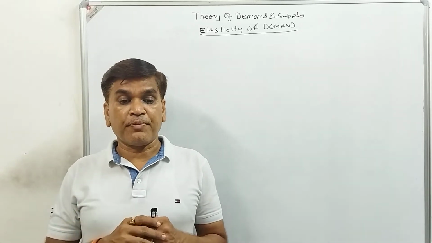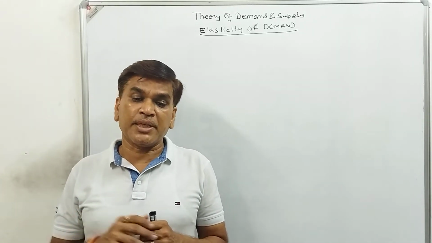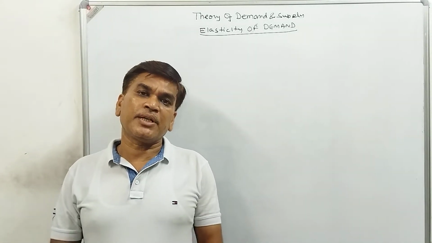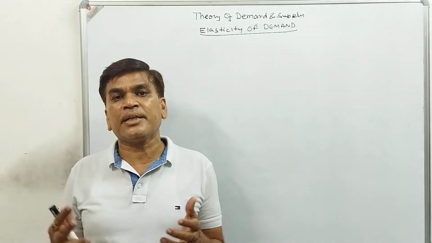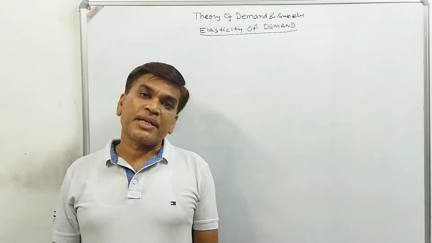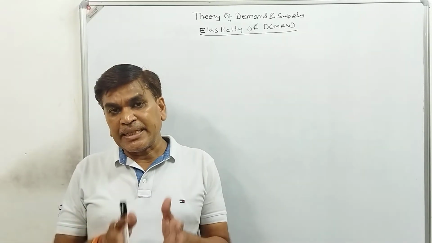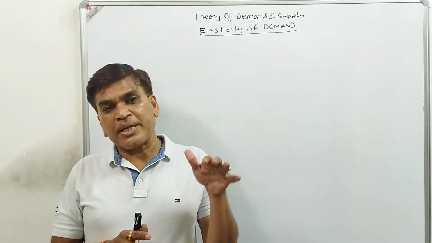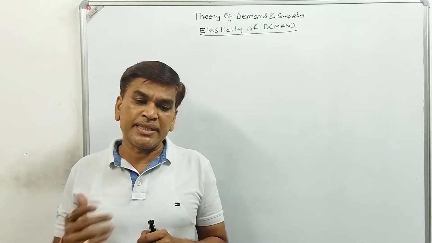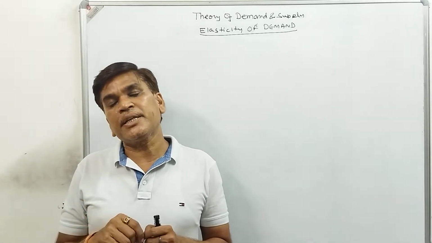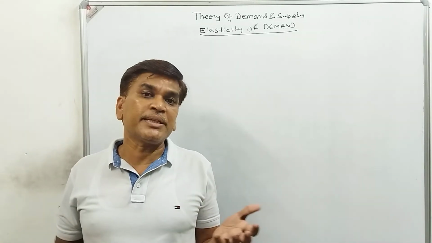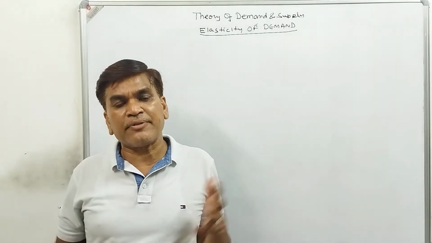Suppose the price of a commodity falls from 500 to 400 and the quantity demanded for the commodity increases from 100 to 150. What will be the elasticity of demand? Similarly, if the price of wheat decreases from 20 to 18 and the demand for wheat increases from 500 kg to 520 kg, we can calculate the elasticity of demand. How can we calculate? Later we will discuss.